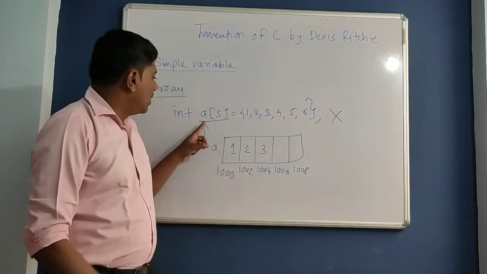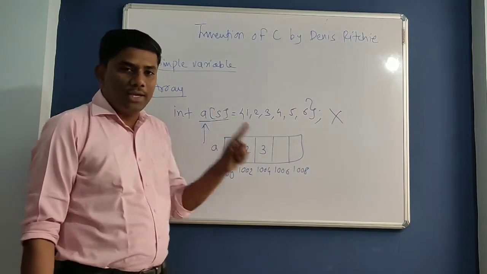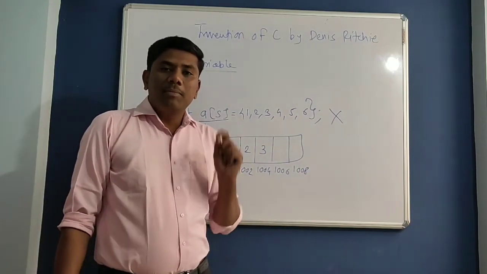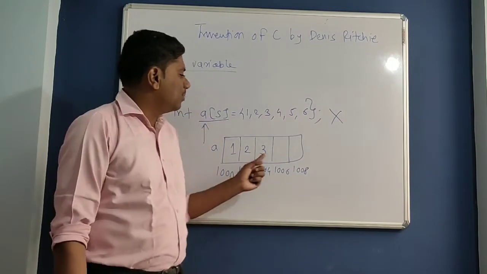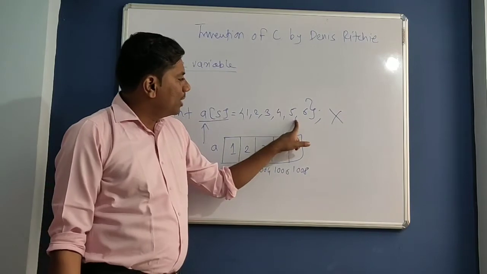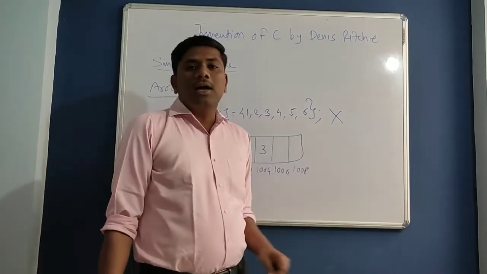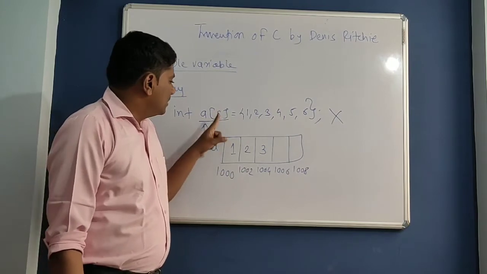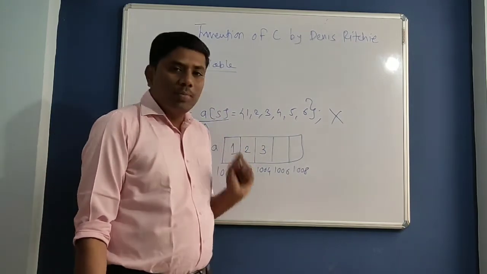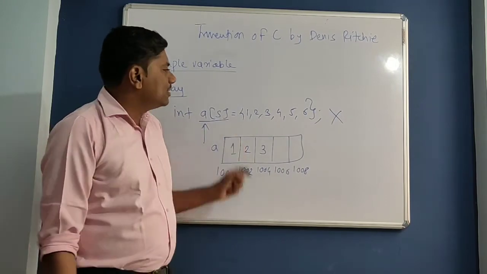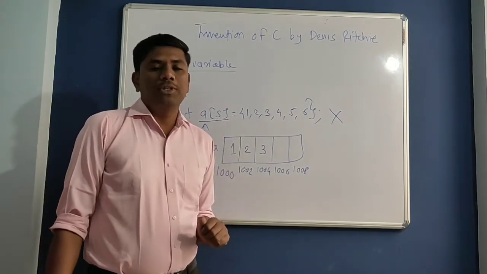So when the compiler sees this particular declaration of array, at that time only memory will be reserved, and that memory is fixed. You can't change that memory later. So if the array size is less than the number of elements, then your array is unable to hold those values. Getting? And if the array size is greater than the number of elements, then memory wastage is there. So Dennis Ritchie found this particular problem with array.